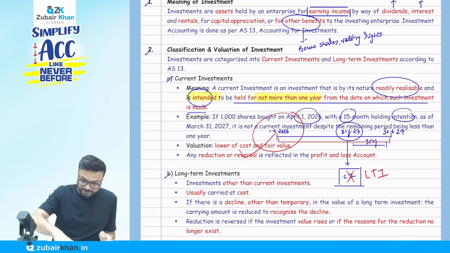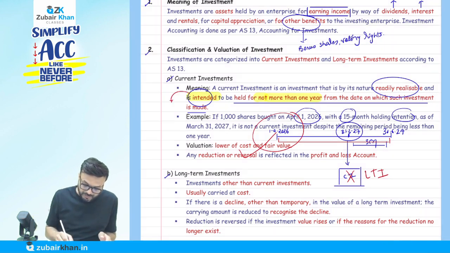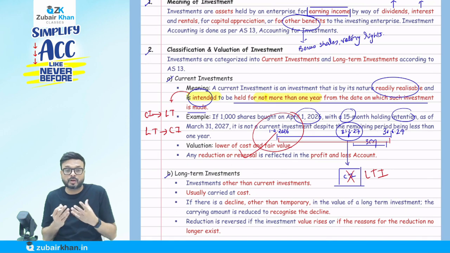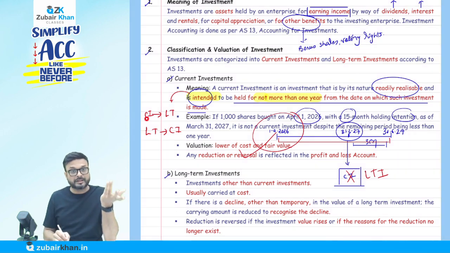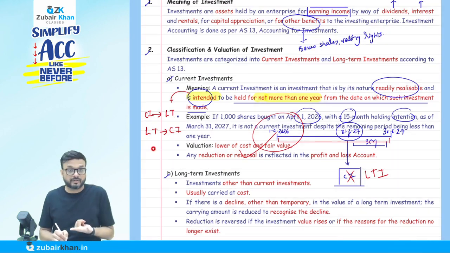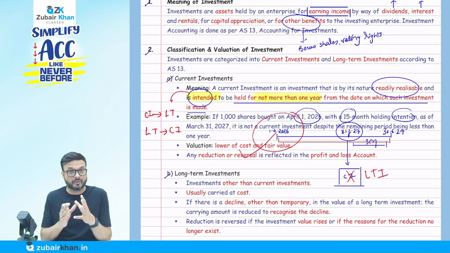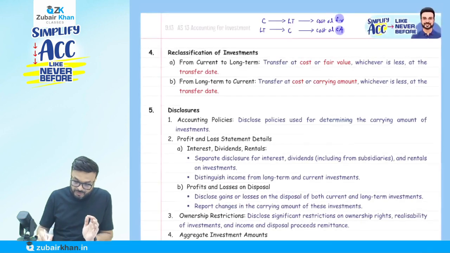So it might happen that, as they are saying intention, today it is a current investment, later on my intention changes, so it might become a long-term investment. Today it is a long-term investment, later on it may become a current investment. The reason is that it is an intention. Initially I intended to hold not more than 1 year, so I classify it as current. But then I change my intention to hold more than 1 year, so it will be converted into long term. Initially I intended to hold more than 1 year, so long term, then my intention changed to hold less than 1 year, so current. We call this reclassification, which is, I'm going to say, a favorite area of ICA. They ask questions on that, so we'll discuss the reclassification of investment.